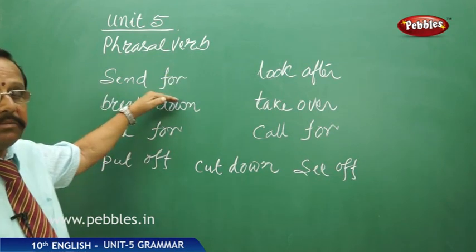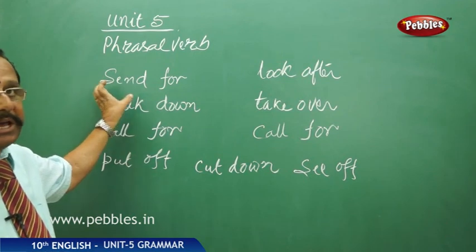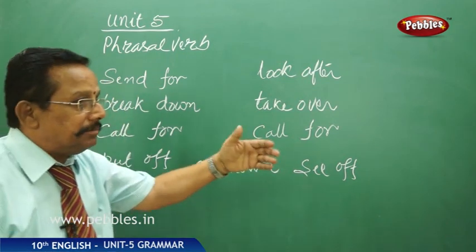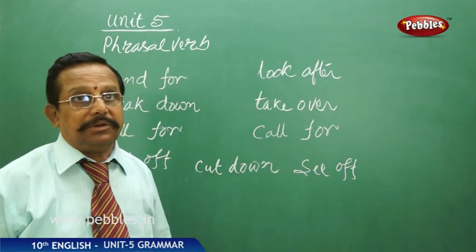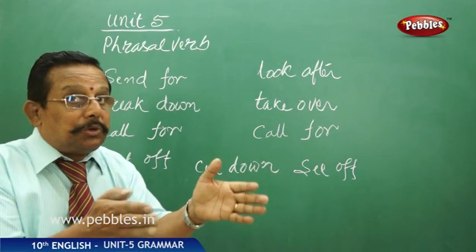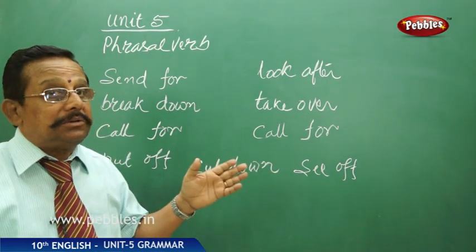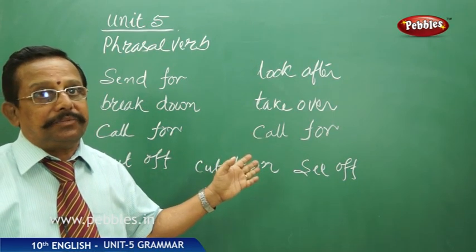Send for. Send is a verb which has a meaning: we are sending somebody. We are sending somebody for a certain thing, right? But when this send and for, these two, are put together, it gives an entirely changed meaning here.